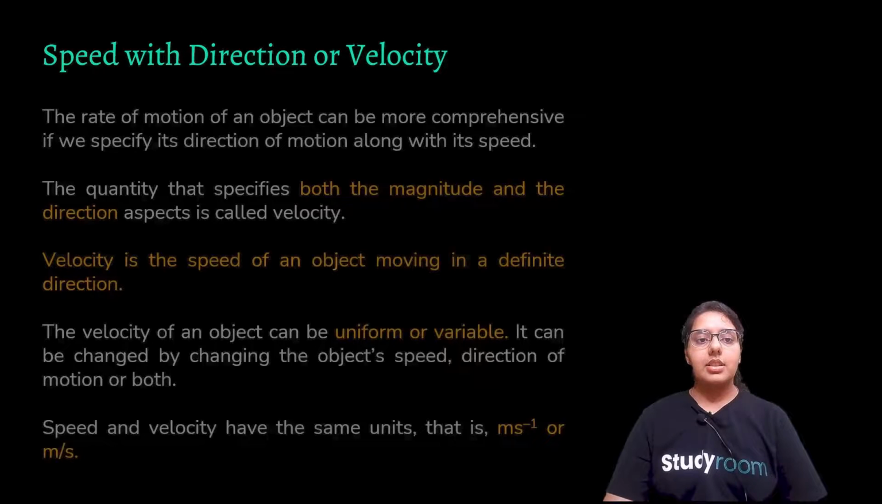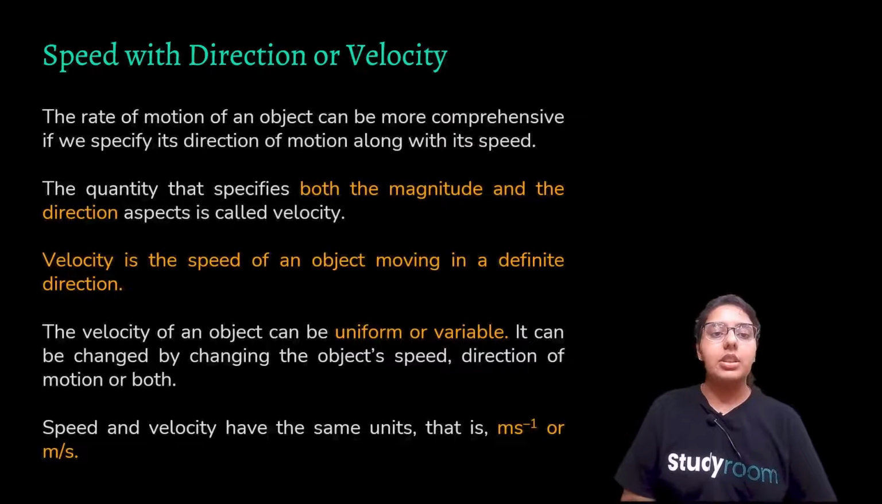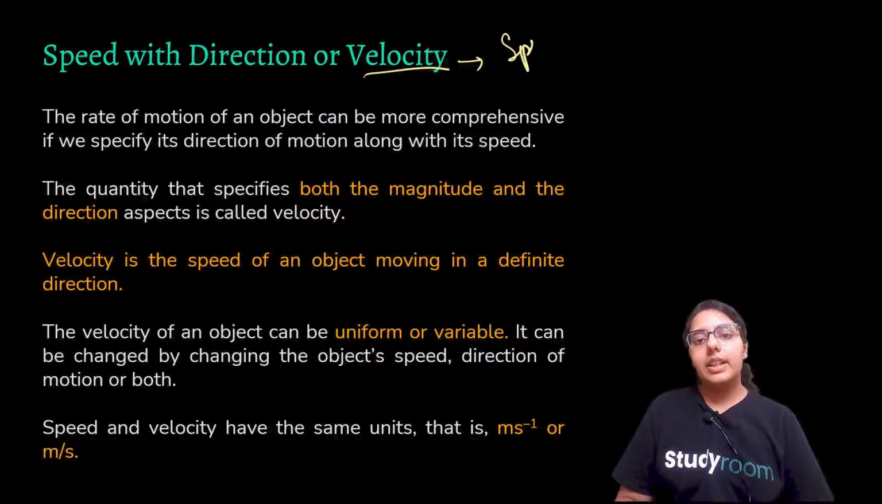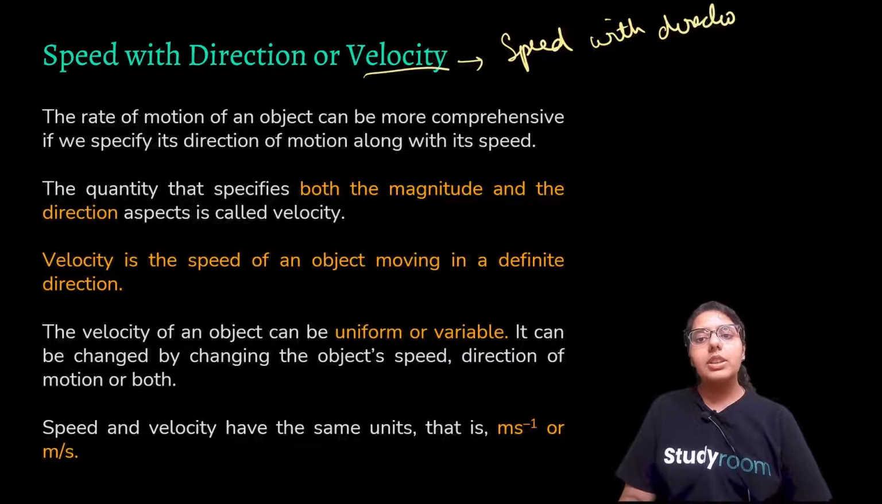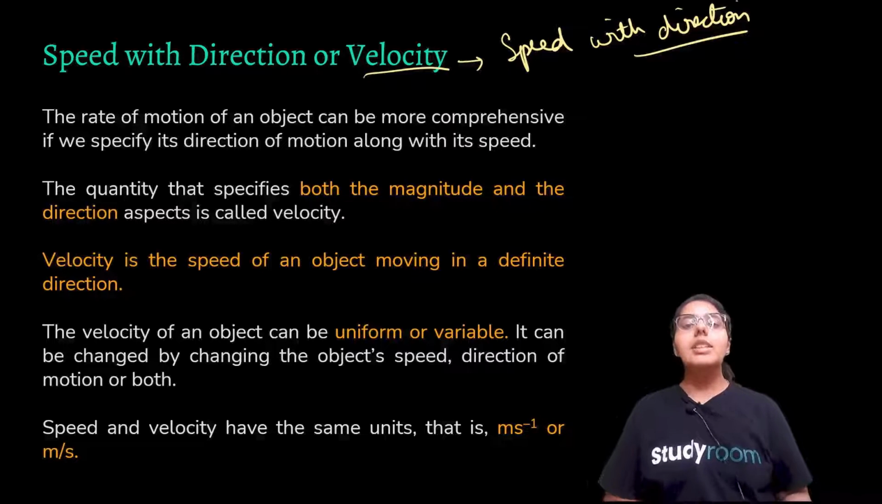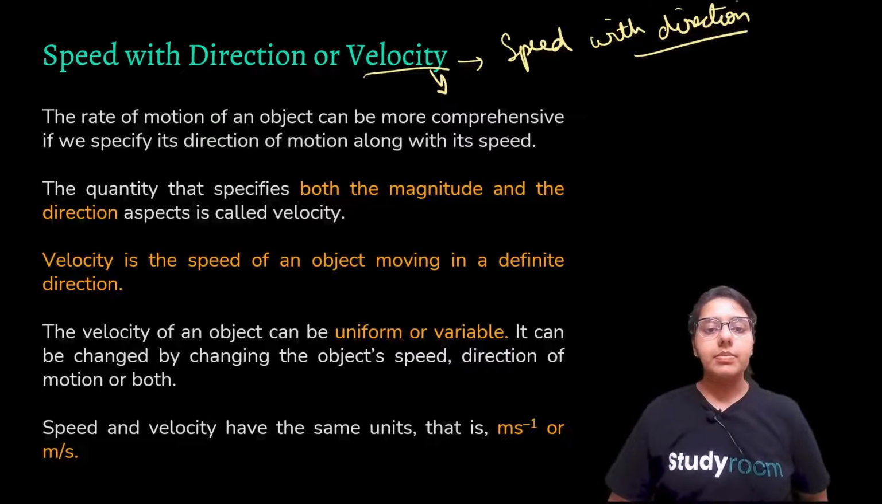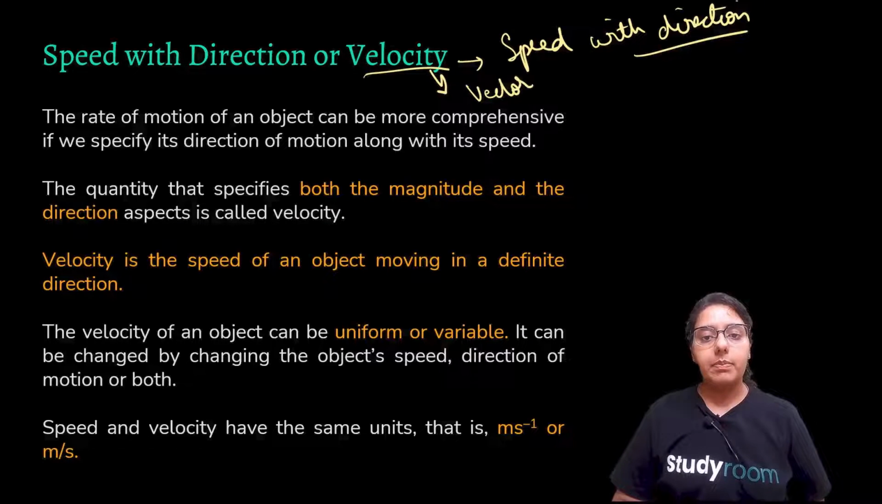So we can also say that velocity is speed with direction, right? If we give direction to speed, that is your velocity. So what does that mean? Is velocity a scalar quantity or a vector quantity? Of course, it is a vector quantity.